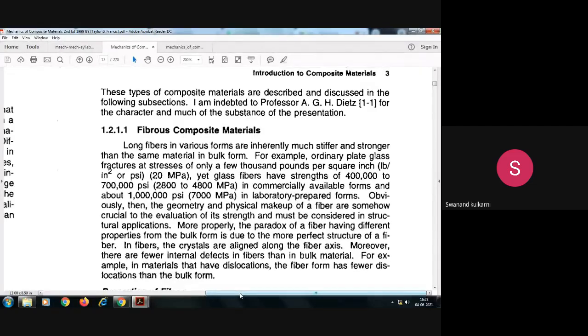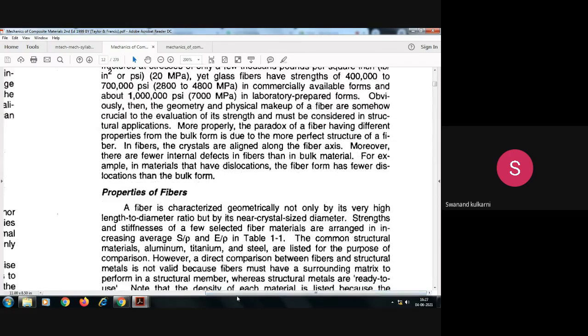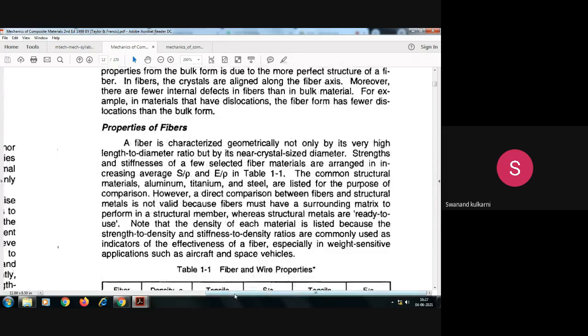Suppose any plate of glass fractures at a stress of only a few thousand pounds; then these fibers we can pack, and in between we can use a different matrix material. Suppose epoxy is used in between two layers of carbon fiber, then it is carbon fiber reinforced epoxy composite.